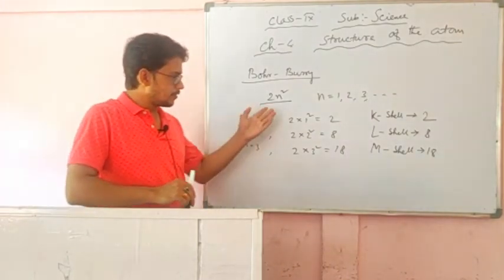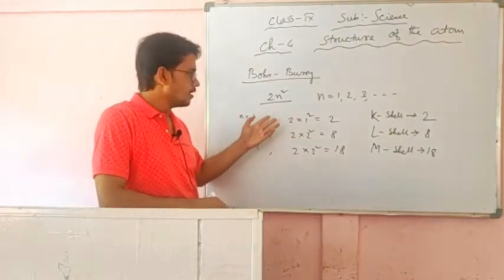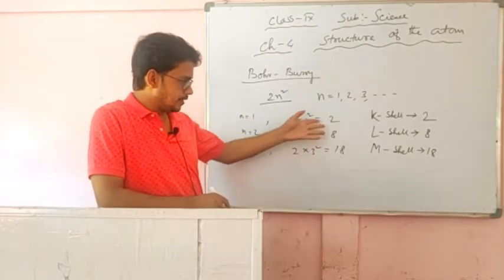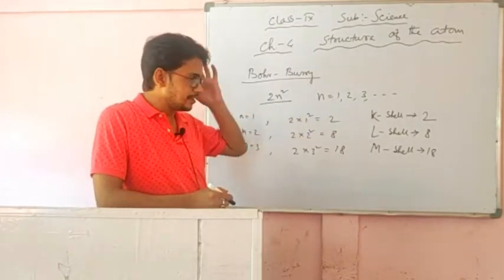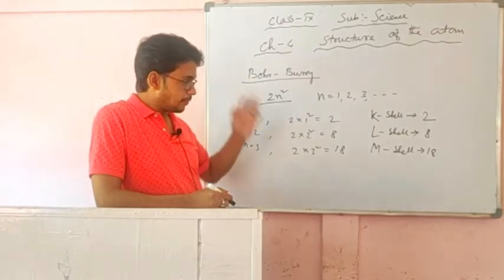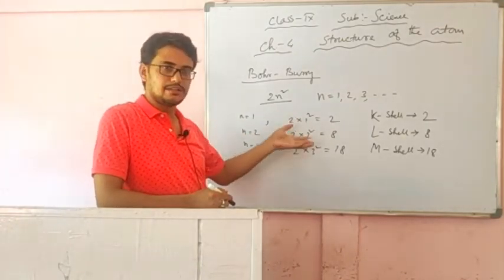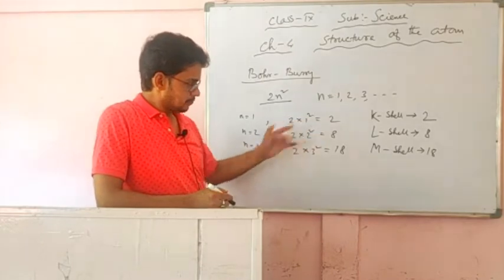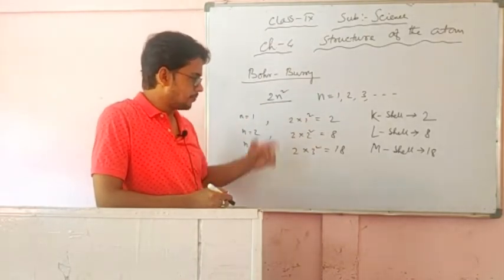It is the 2n square formula. n is the number of the orbit or shell. Putting in the value of n, we can get how many electrons can stay in the orbit. The maximum number of electrons that can stay in each orbit, we can understand from their scheme.